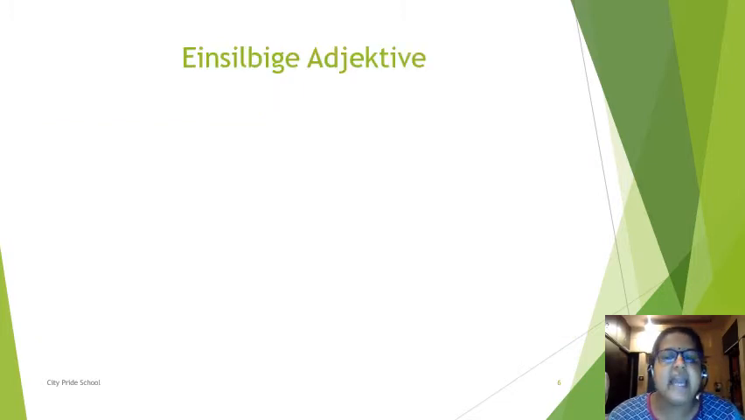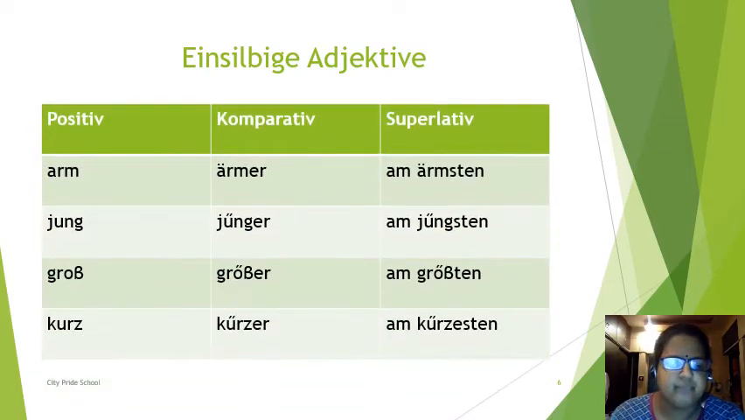Now we will see einsilbige Adjektive. Einsilbige Adjektive means adjectives which have only one syllable. A syllable means a vowel sound, A, E, I, O, U. Arm, it is einsilbig. One syllable is there. So umlaut is added. A changes into A umlaut.